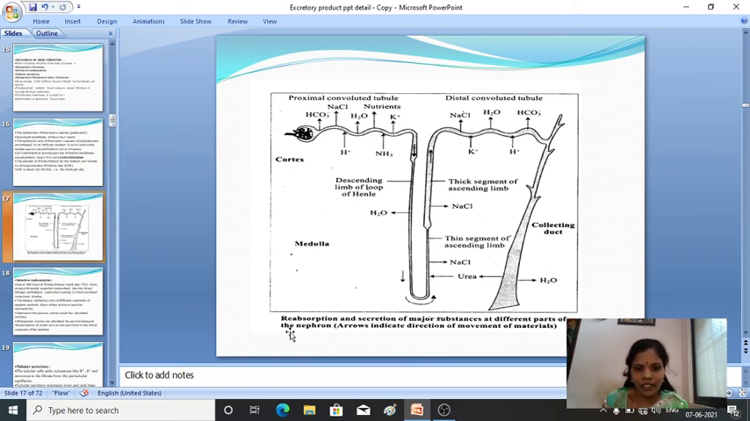Here you can see the reabsorption and the secretion of major substances at the different parts of the nephron. What are the substances that are absorbed? You can see in this figure the arrow mark indicates the direction of movement of the materials. How the reabsorptions are taking place: sodium chloride, water, ammonia, potassium, bicarbonate, sodium bicarbonate and all.